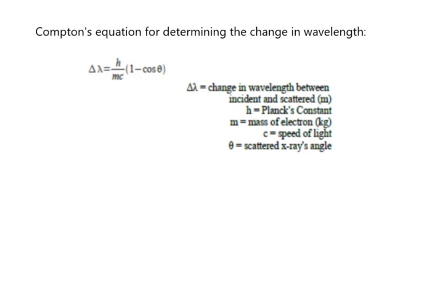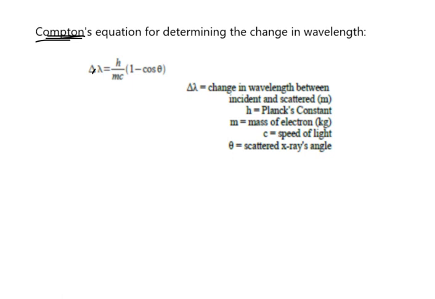Finally, if you ever need an angle, this is known as Compton's equation. Okay? You're probably using this in conjunction with momentum principles. So this is Compton's equation. I believe it's on your data table. It's a little convoluted. There's a lot of parts to it. So let me walk you through it. It is on your data table, right? Top right-hand corner? Yeah, this is in the top right-hand corner. Okay, this is Compton's equation.